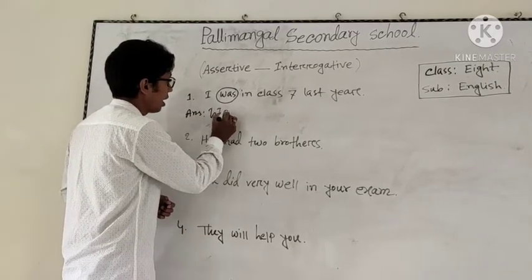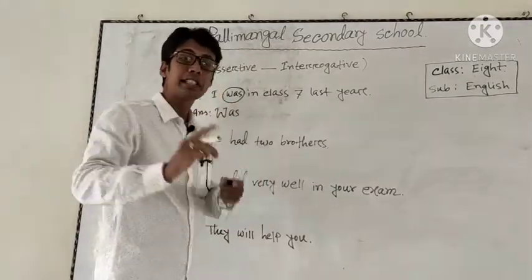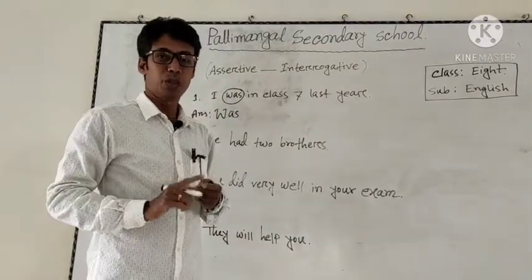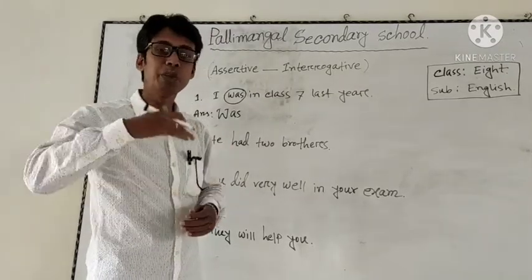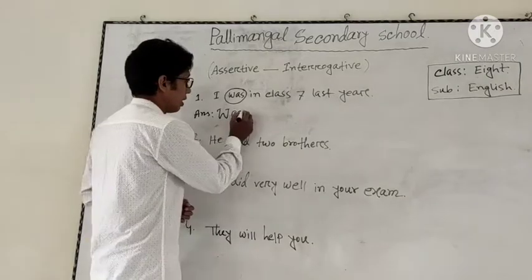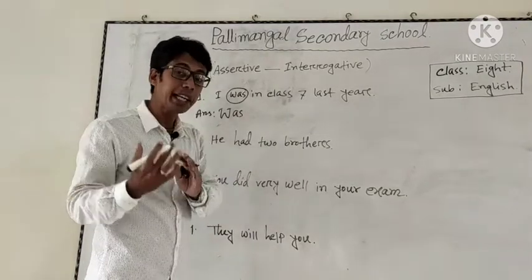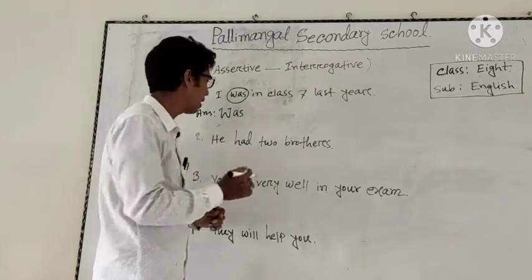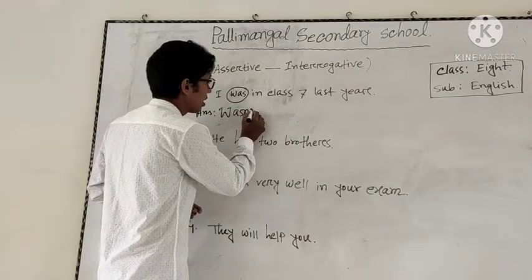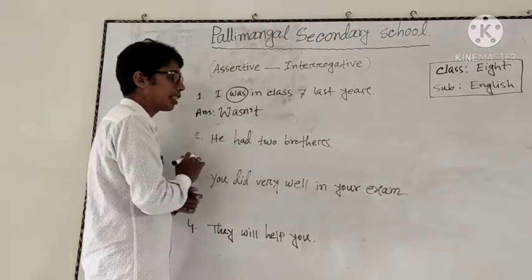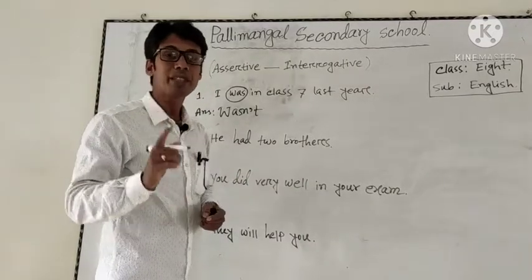And the whole sentence is affirmative, so interrogative and negative form should be used here. So was, and if you want to make it interrogative and negative, then not must be used here. Okay, wasn't, right?